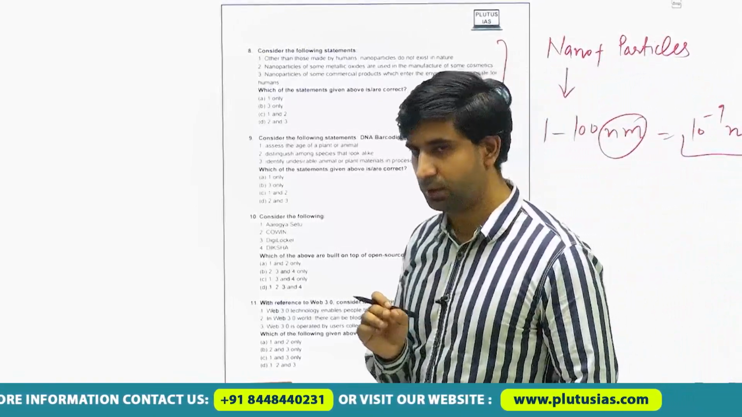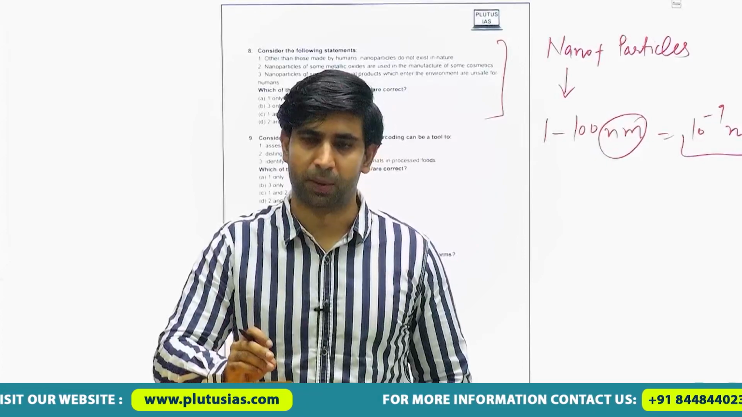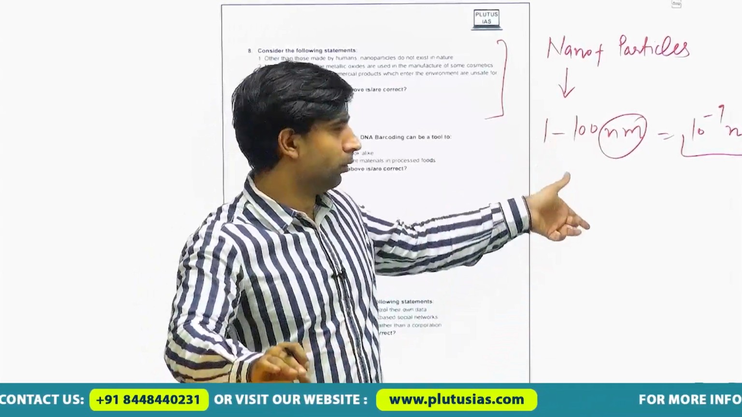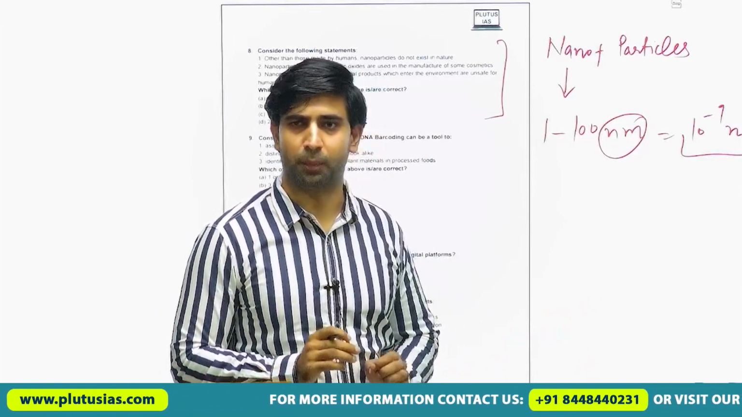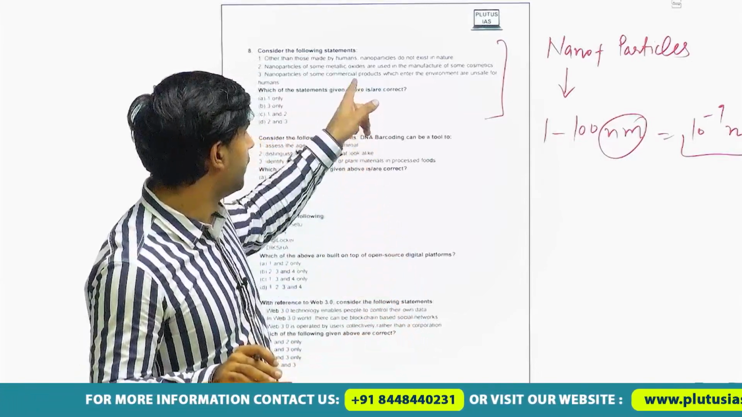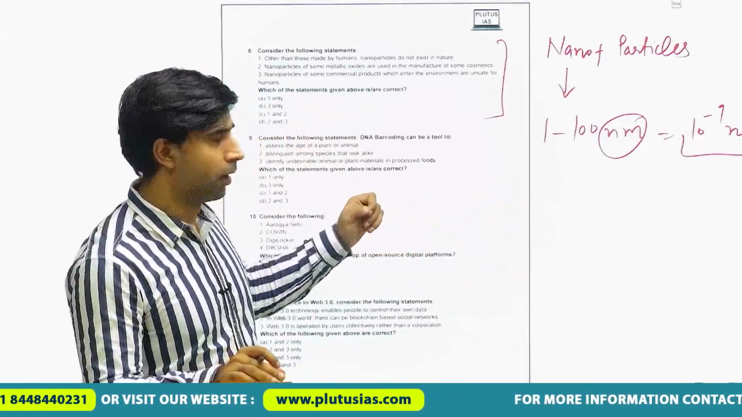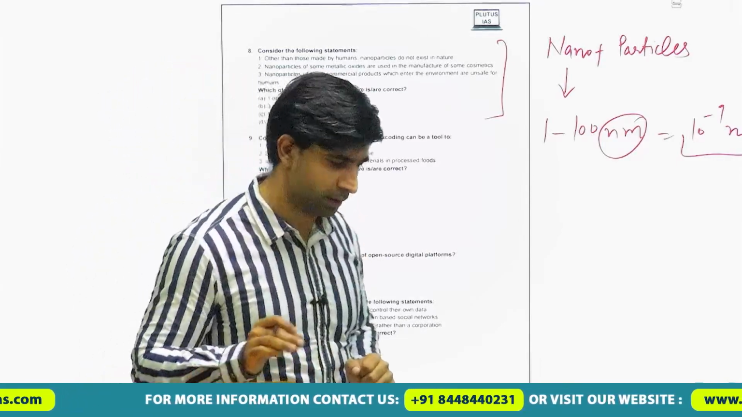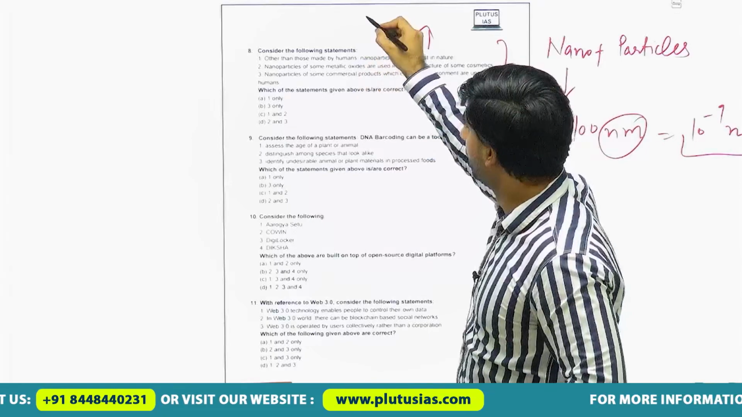Now this is a generic term. It may include anything like bacteria, viruses, any metal particles, dust particles. So this is a kind of generic term used for all the particles, and all these together make a complete applied discipline under science. We call that nanotechnology. And with this much information, we can solve this question. How? Other than those made by humans, nanoparticles do not exist in nature. This is wrong.